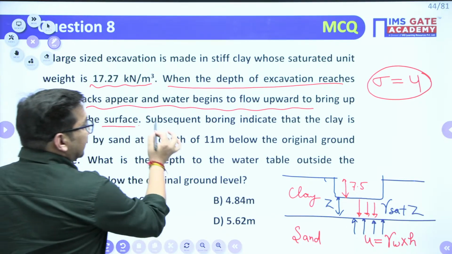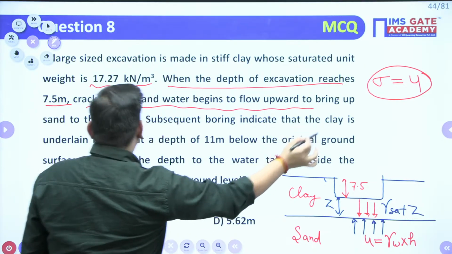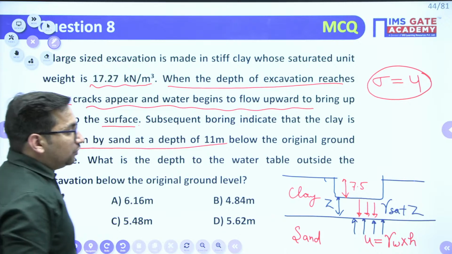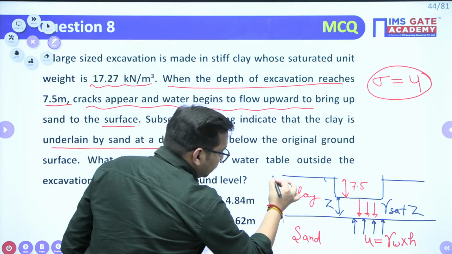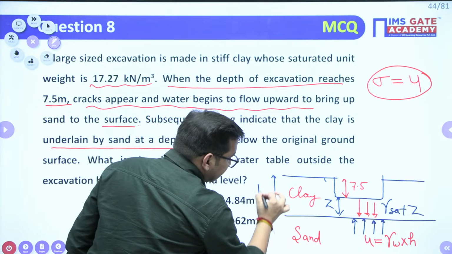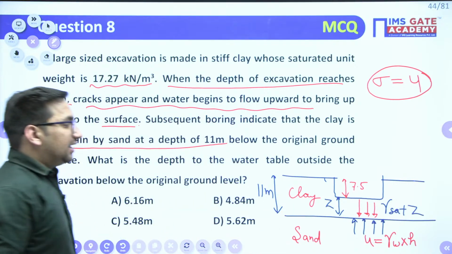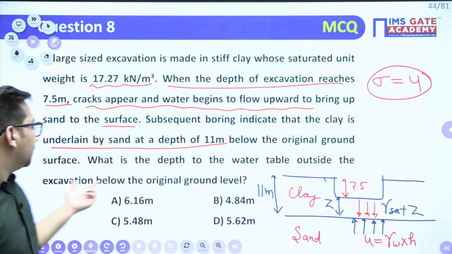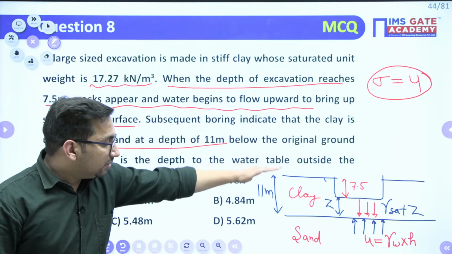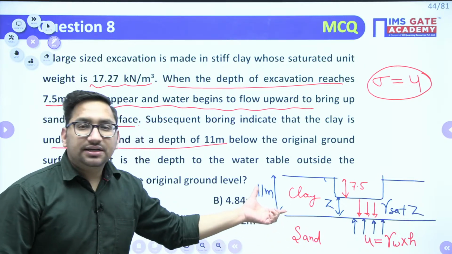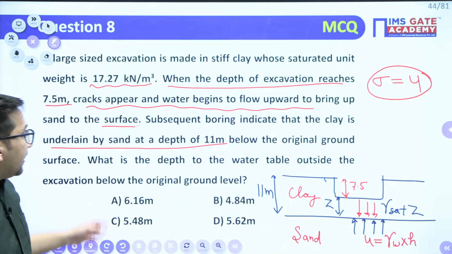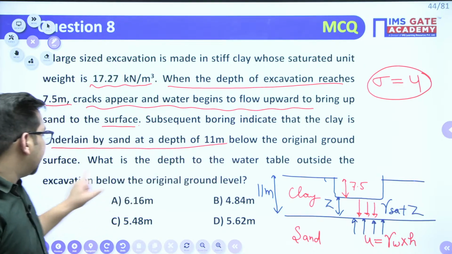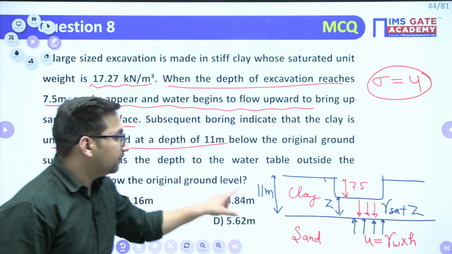After that, the subsequent boring indicates that the clay is underlain by sand at a depth of 11 meter. When you have done the boring, it is known to you that the clay thickness is 11 meter below the original ground level. This is your original ground level. So this sand layer is at 11 meter, right? Now what is asked: what is the depth of water table outside the excavation below the original ground level?